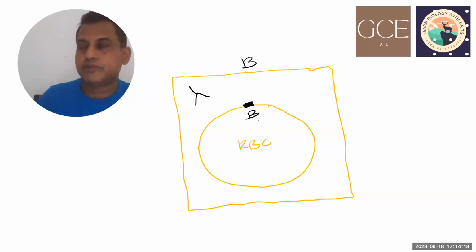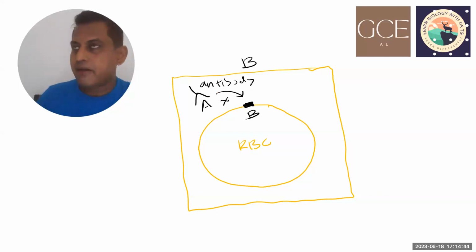The B glycoprotein serves as a site for antibody binding. This person's antibody is A. Antibody A does not bind with B, so there is no chance of binding.